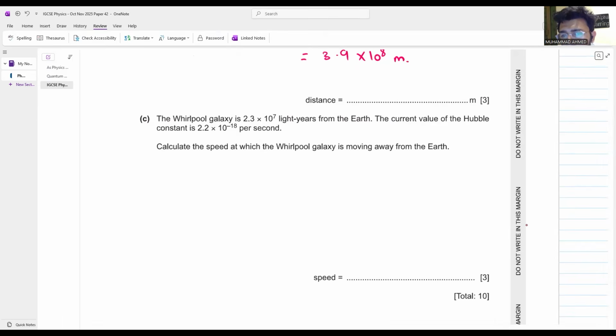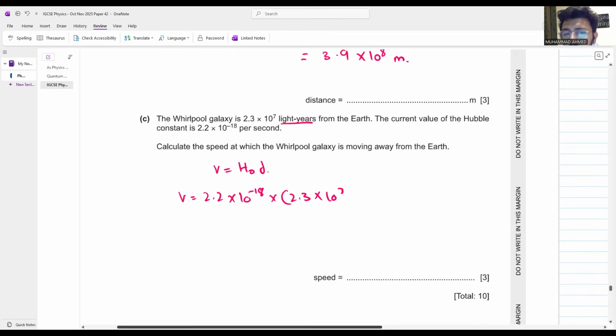The Whirlpool galaxy is this many light years from the earth. The current value of Hubble's constant is this. Okay. Calculate the speed at which the Whirlpool galaxy is moving away from Earth. Do we remember this formula? V is equal to H naught D. We have to calculate V. What is H naught? H naught is the Hubble's constant, 2.2, 10 raised to the power of minus 18. What is the distance? Distance is 2.3, 10 raised to the power of 7 light years. बेटा distance क्या है? 2.3, 10 raised to the power of 7 light years.